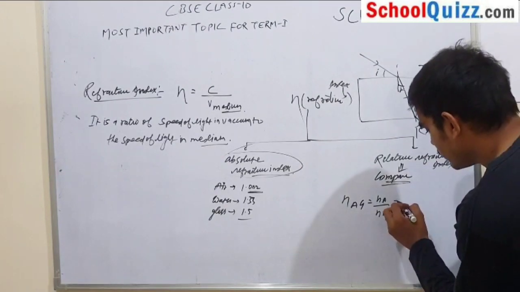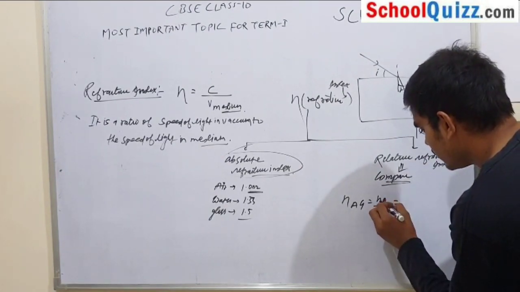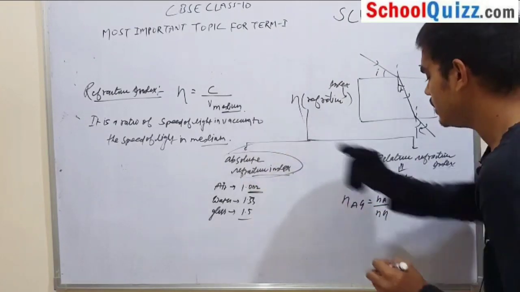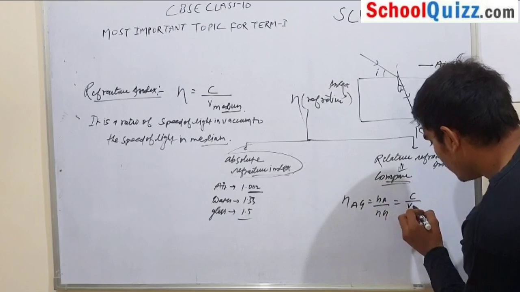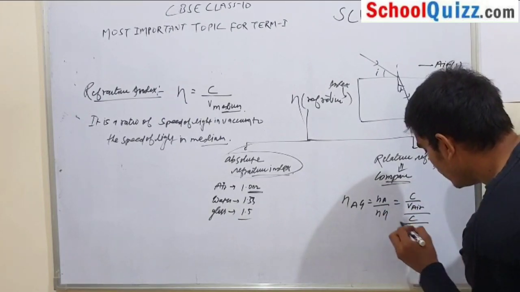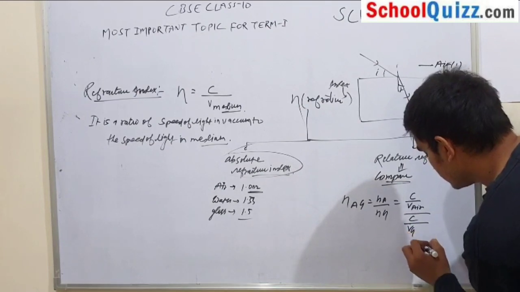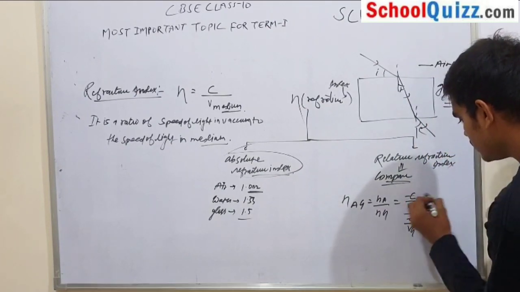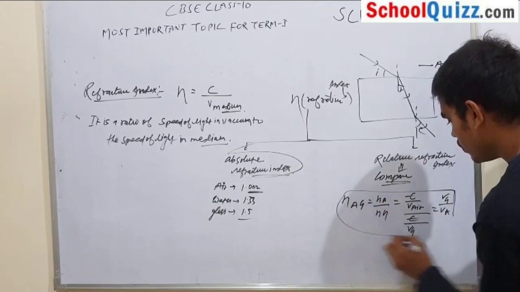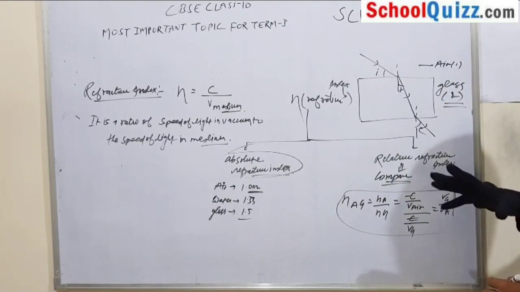And if you expand this value, what do we get? Refractive index is C by V, so that is C by V of air upon speed of light over velocity in glass, okay. So C will get cancelled, and what you get? Vg by Va. This is all about your relative refractive index.